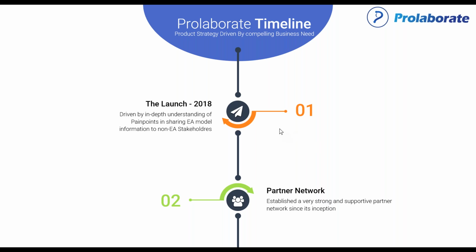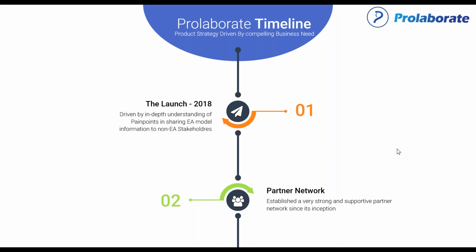So we developed Prolaborate as a sharing and collaboration portal for Enterprise Architect users, and we launched it in 2018. Since day one, we've been seeing some incredible support and positive feedback, because this was addressing some of the issues that we all as modelers and architects face on a day-to-day basis.